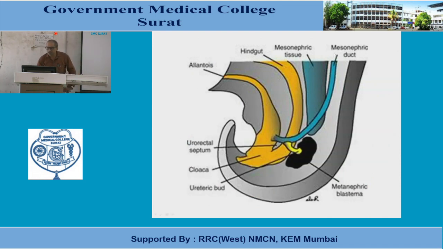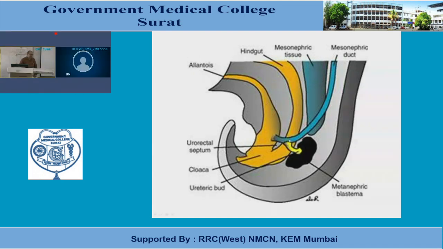First you need to understand which are the structures. Here this blue colored duct is the mesonephric duct, the parent duct that is giving rise to the ureteric bud. In the lower part one can see this yellow colored diverticulum arising from the lower part of the mesonephric duct, that is the metanephric diverticulum or the ureteric bud.